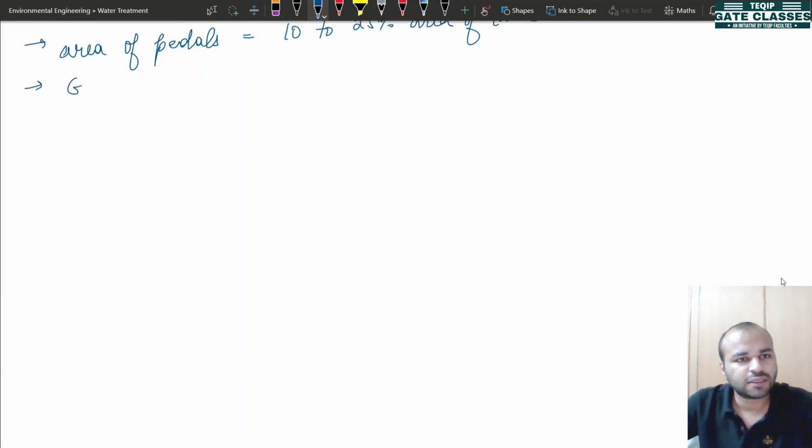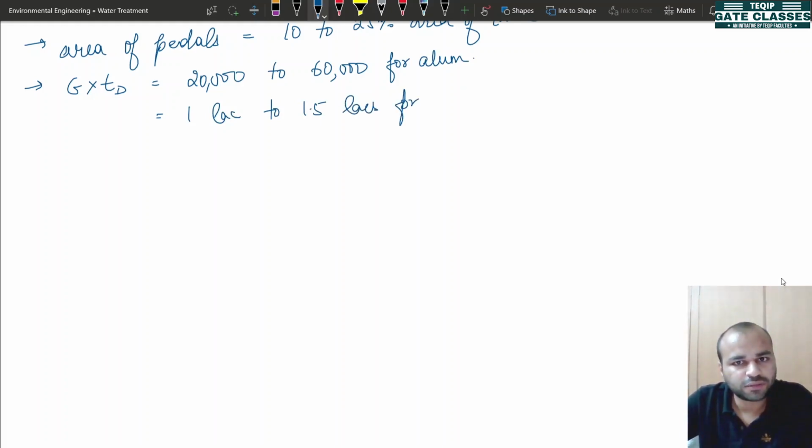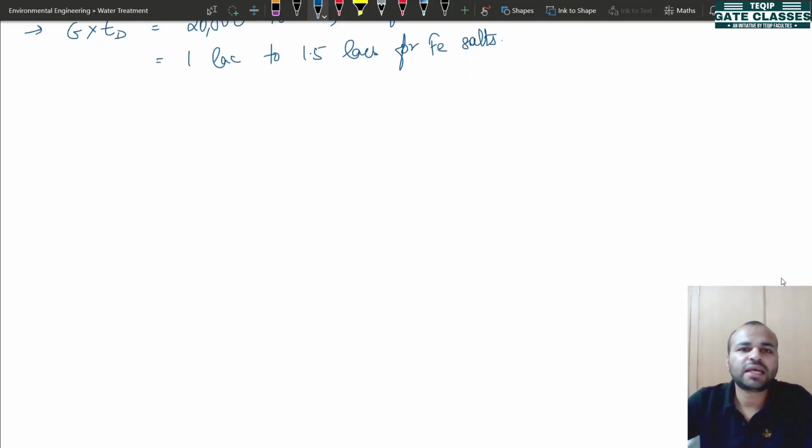Next, the value of G into TD is between 20,000 to 60,000 for coagulant alum, and this value is between 1 lakh to 1.5 lakhs for iron salts. Okay, now the next heading, please put